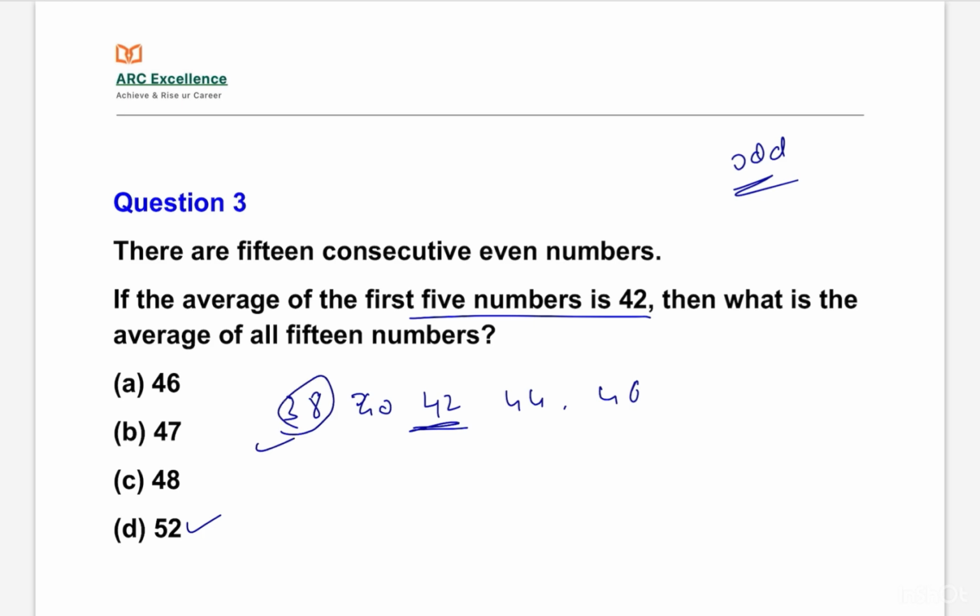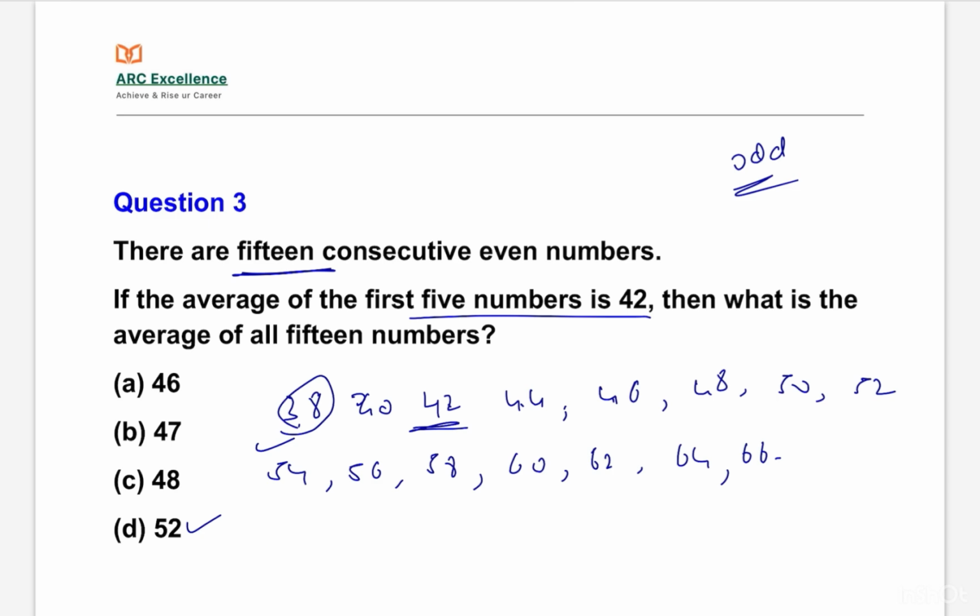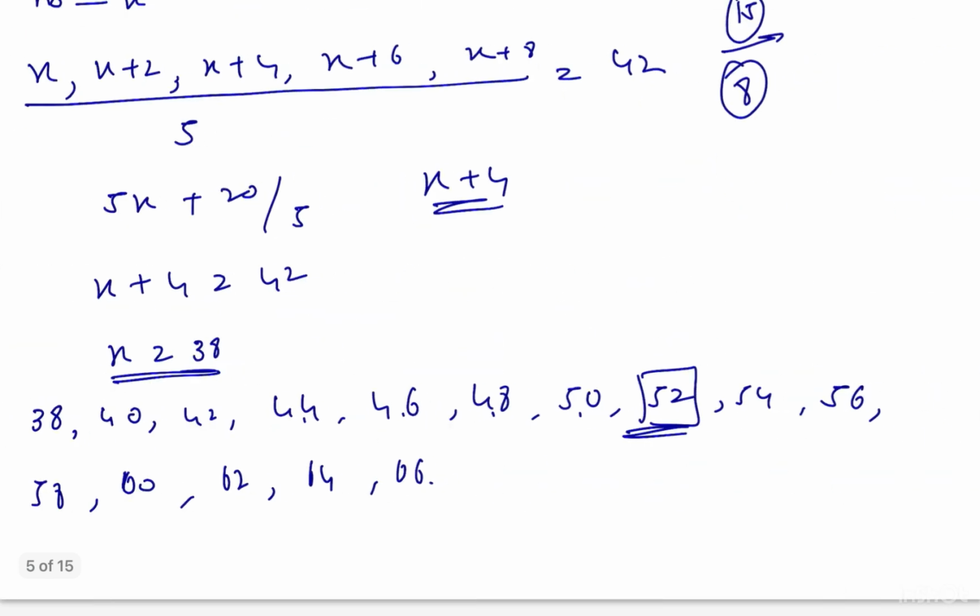So 38 is the initial number, we got it, and we have to continue up to 15 numbers. 1, 2, 3, 4, 5, these 5 we have written already, again 48, 50, 52, 54, 56, 58, 60, 62, 64, 66. Again they are asking about the average of 15 consecutive numbers. For 15, the 8th number will be the average, so 52 is the 8th number, so 52 will be the answer. This is one of the easiest methods to solve this type of question. Let's move to next question.